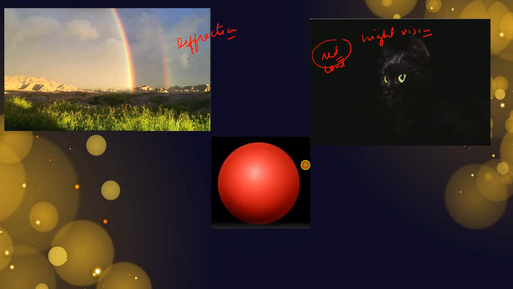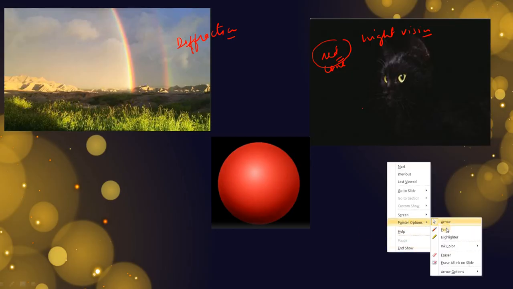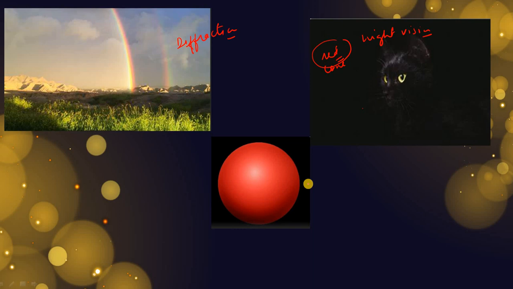Okay, why do you see this ball as a red color? Yes, you think, oh, what question am I asking you, right? I'm asking you a very simple question: why does this ball look red? Why is it not looking some different color? Okay, so light is made of seven colors which we call VIBGYOR. This is the white light which is made up of it, right? What we see every day.